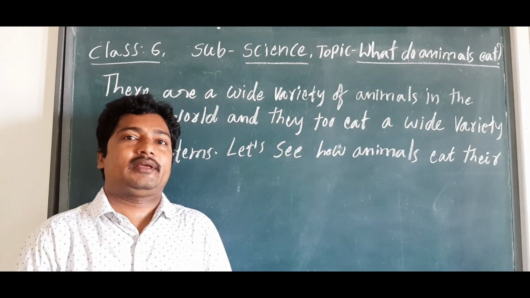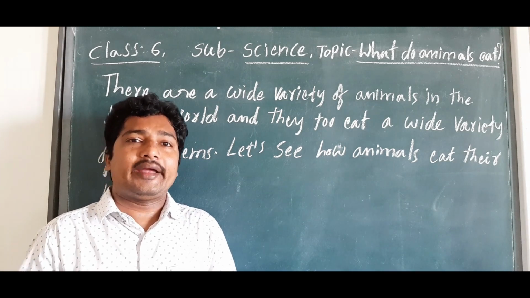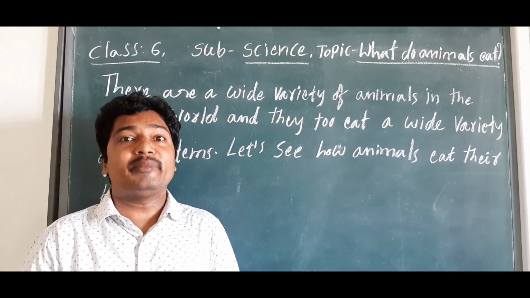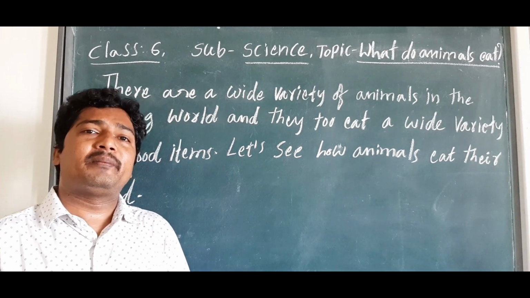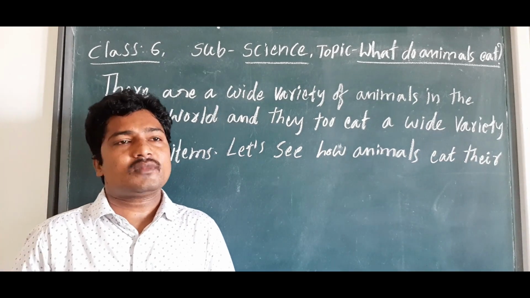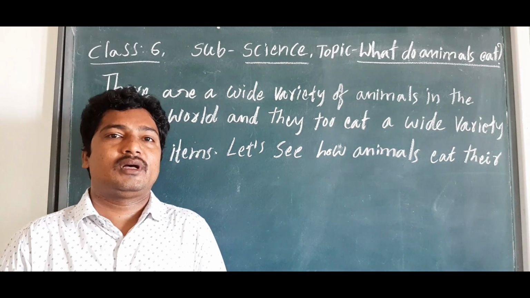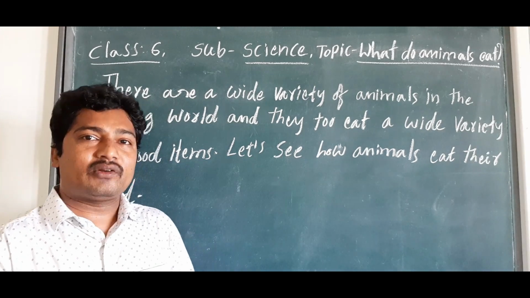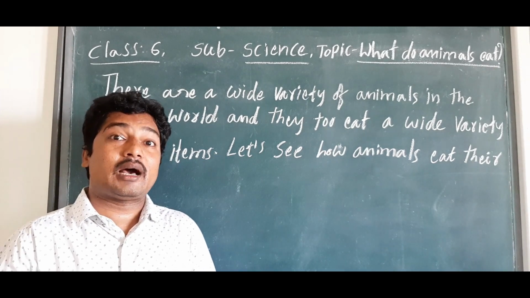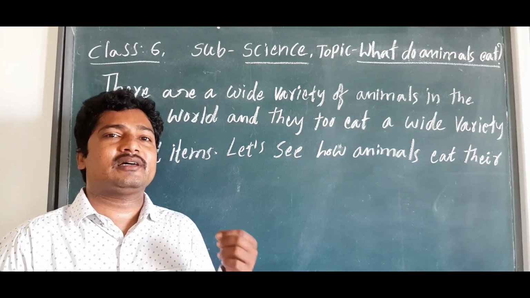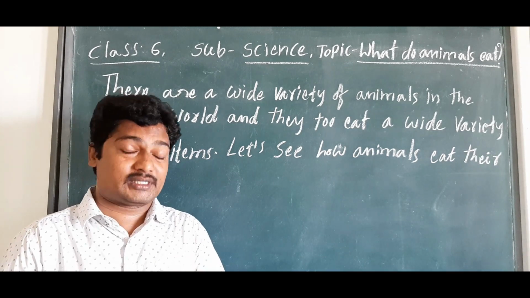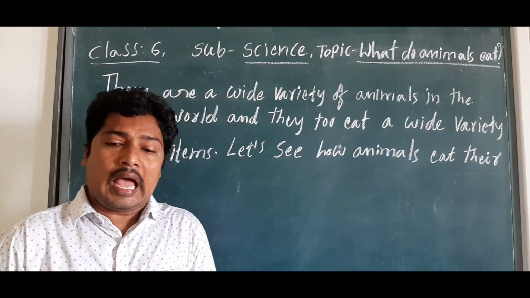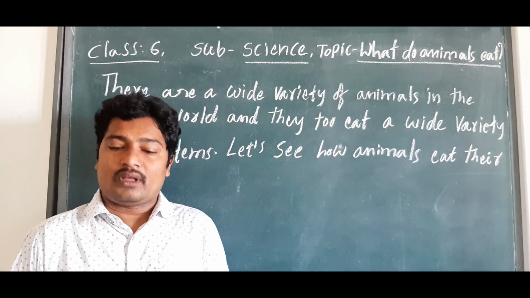As a living being, I need growth, food, movement, and breathing, respiration. Among those, food we discussed in the first lesson, where we discussed the different kinds and variety of food. Am I clear?